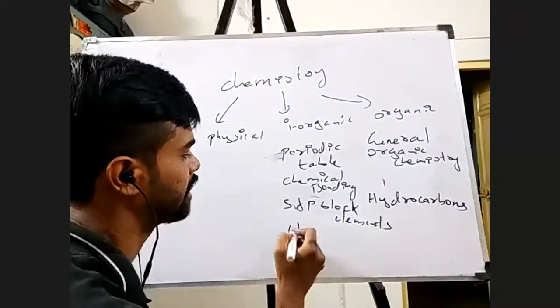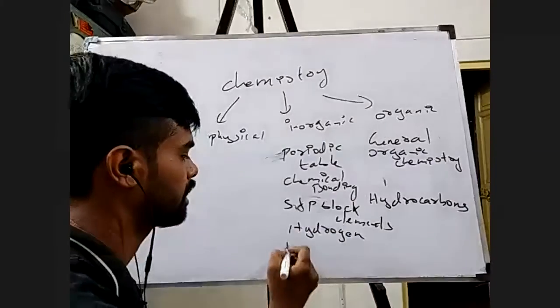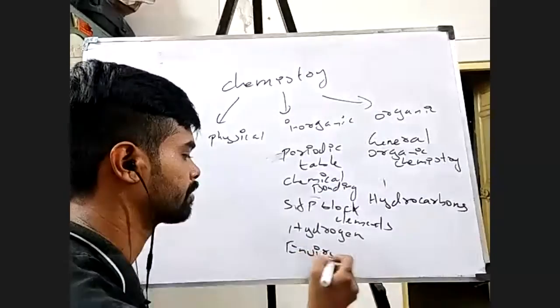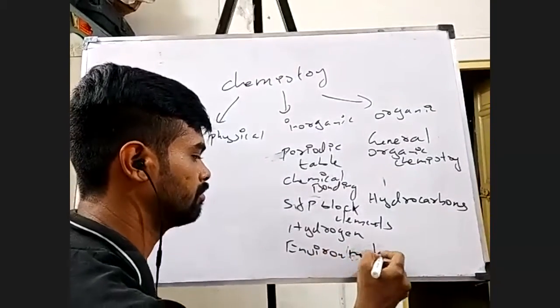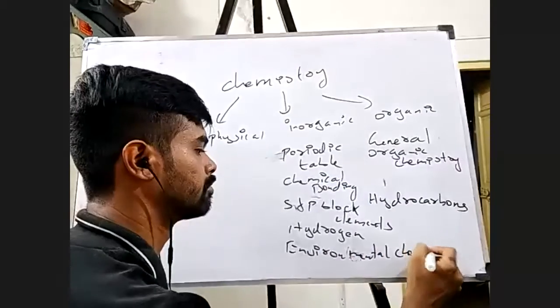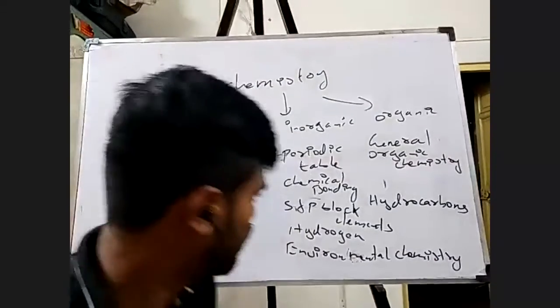And I have hydrogen. And lastly, I think I have environmental chemistry. So these are the chapters, right?